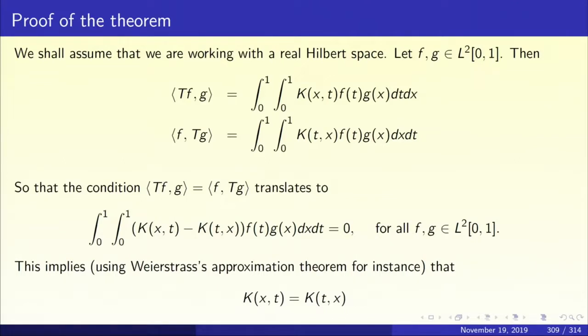Again, we are going to assume that the kernels are continuous and the Hilbert space is real for simplicity. Take f, g in L2 of [0,1], then what is the inner product of Tf and g? It is the integral from 0 to 1 of k(x,t) f(t) g(x) dt dx. So, first we compute Tf. What is Tf? Integral of k(x,t) f(t) dt, and then we are taking inner product with g(x). So, one more integral comes. So, it becomes a double integral.